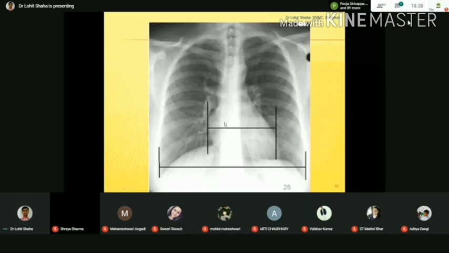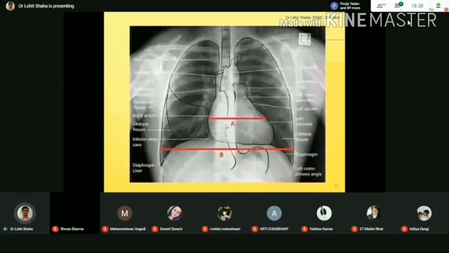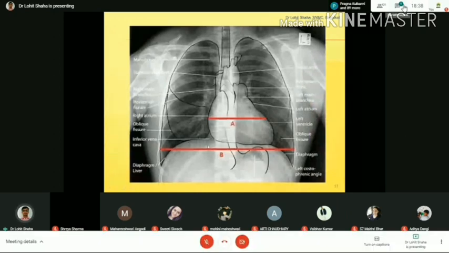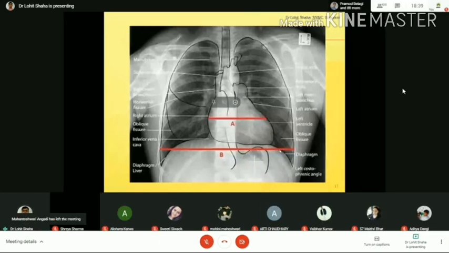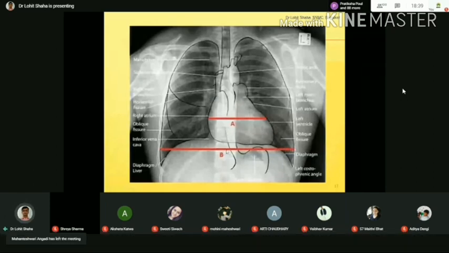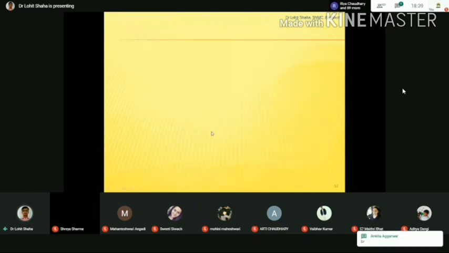Are you getting? Yes, I'll show you one more diagram here about the cardiothoracic ratio. This line A is the maximum diameter of the heart that we measure over here. Then you have to measure the maximum diameter of the thorax. So this length should be less than half of this. A should be less than half of B. Hope you understood. If it is more than half of this, then that is called cardiomegaly. Right? Okay. So let us start with some of the interesting X-rays now.